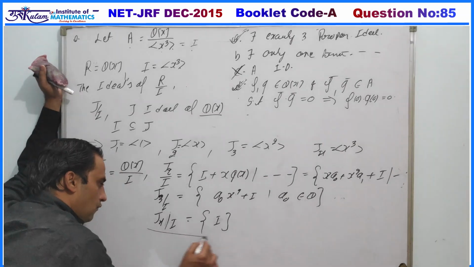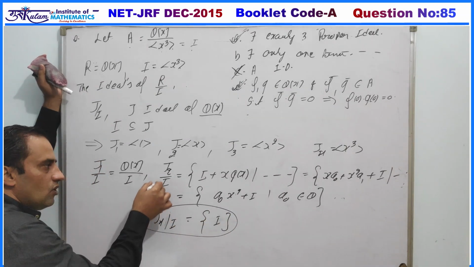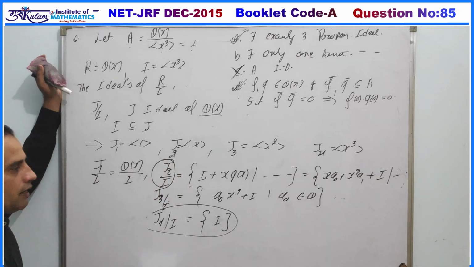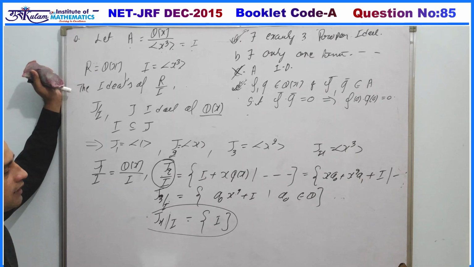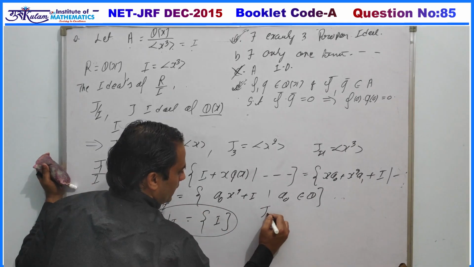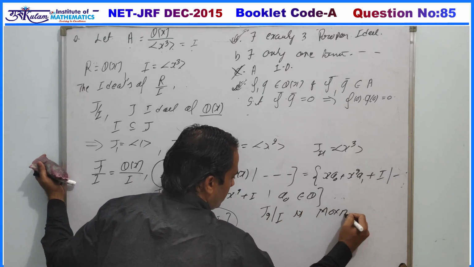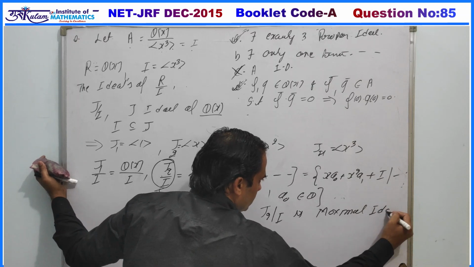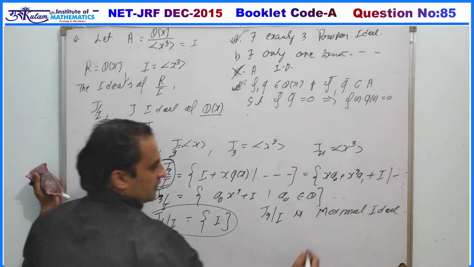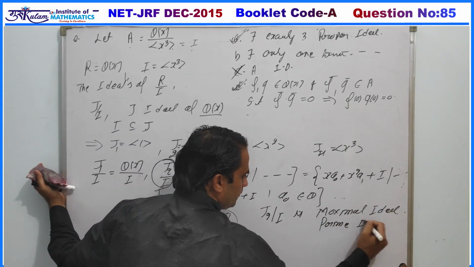Now J4/I is already contained in J3/I, and J3/I is already contained in J2/I, but J2/I is a proper ideal of R/I that is not properly contained in any other proper ideal. So J2/I is a maximal ideal. And since in a commutative ring with unity a maximal ideal is always a prime ideal, this one must be a prime ideal.